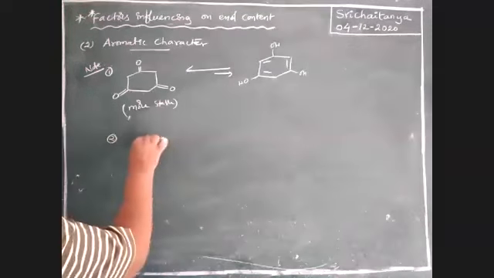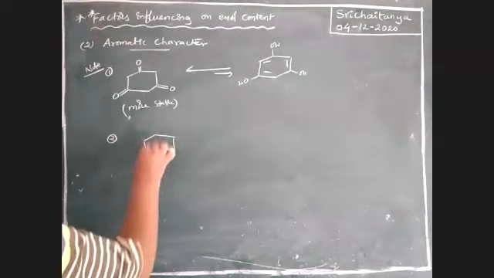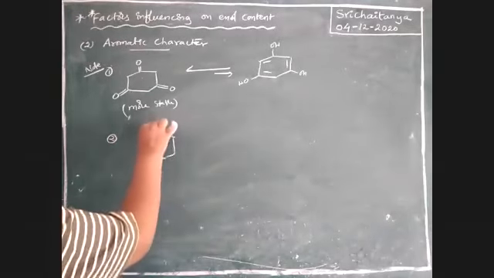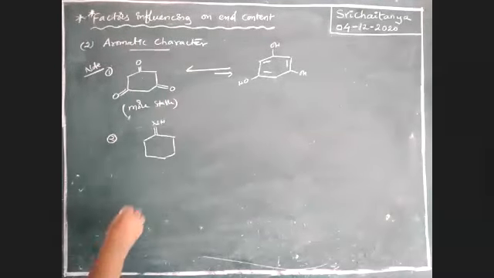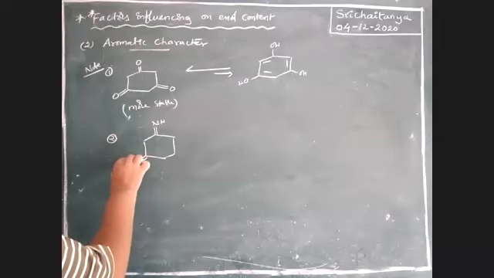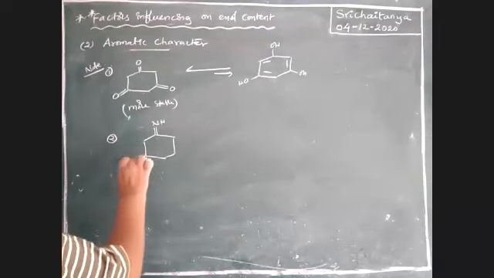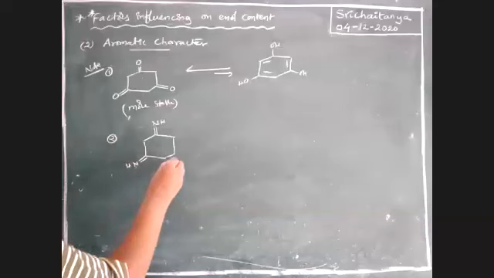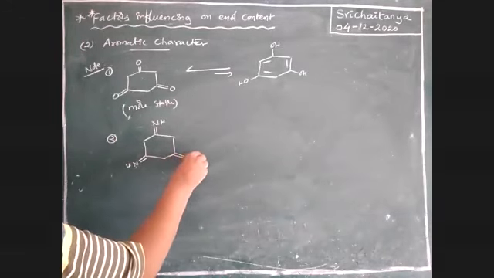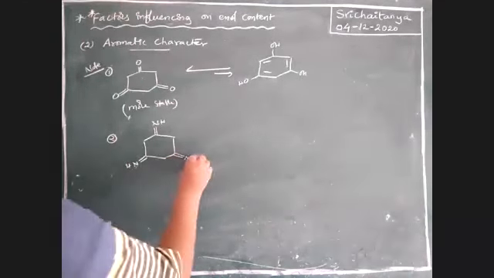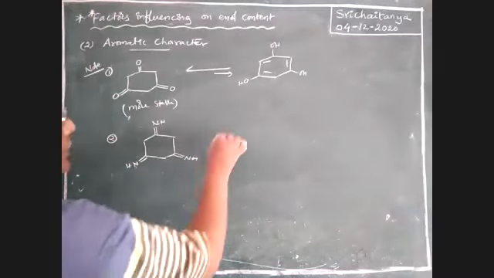Next. Double bond NH. Same thing is also happening. Once again, these are involved, boys.